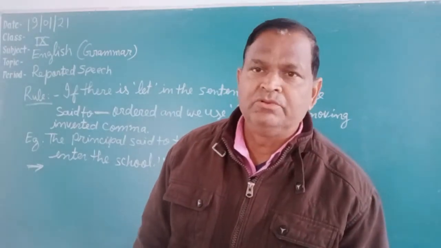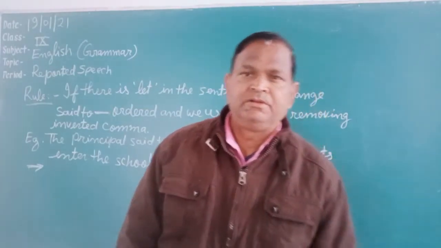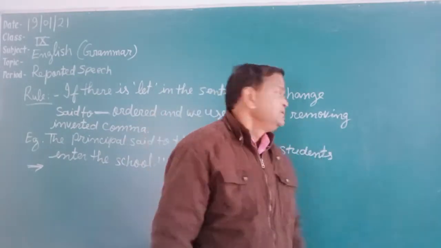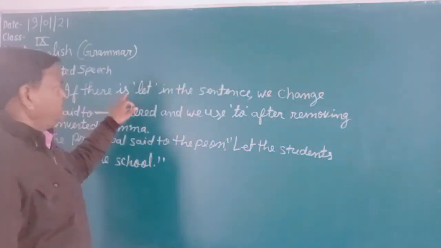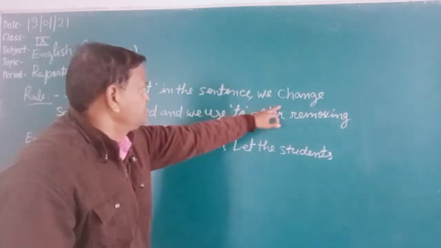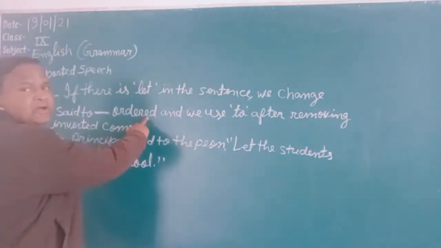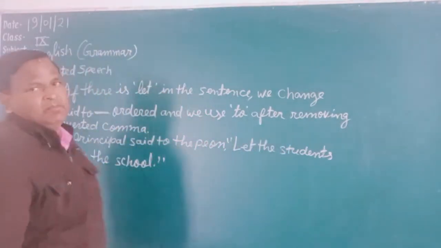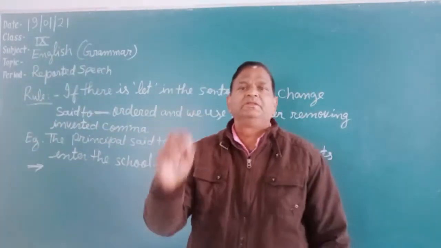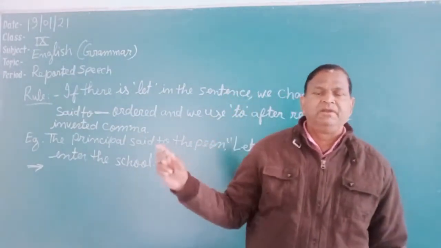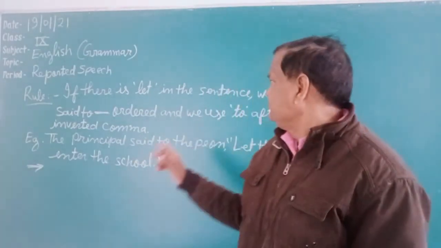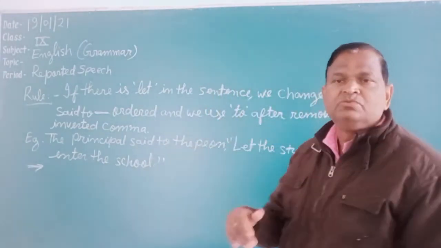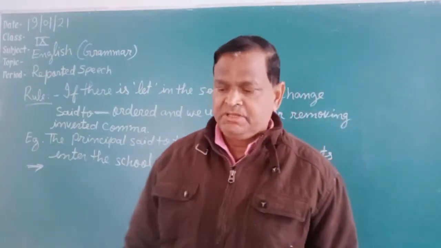Today I am going to tell you the next rule: if there is let in the sentence in reported speech, we change said into ordered, and we use to after removing the inverted comma. Students, if the word let is found in the reported speech, then we change said into ordered and use to after removing the inverted comma. Let's see an example of it.